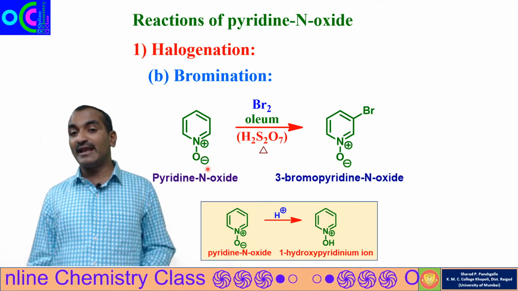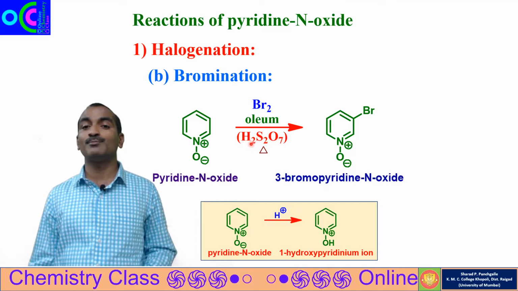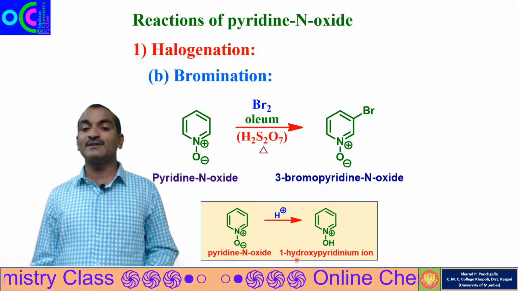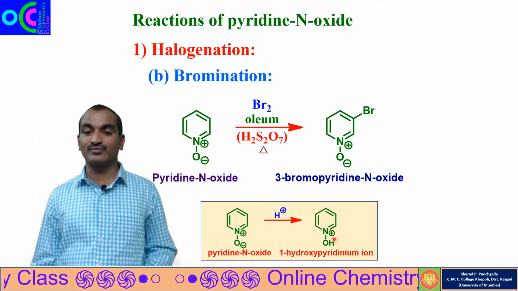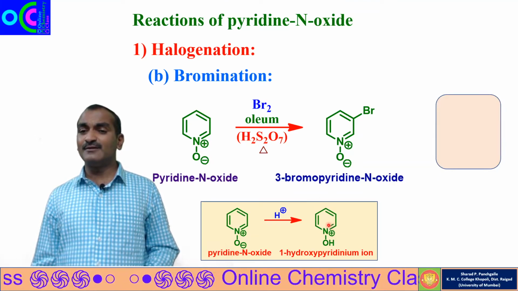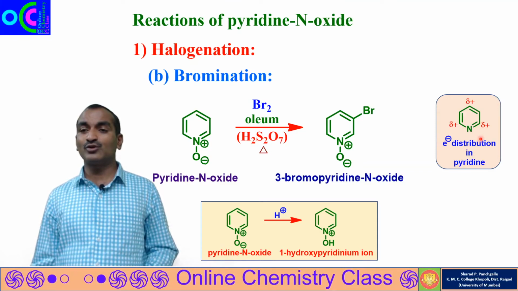Pyridine N oxide reacts with the proton provided by the oleum and there will be formation of 1-hydroxypyridinium ion. Now this pyridinium ion will behave like pyridine in terms of electron distribution.